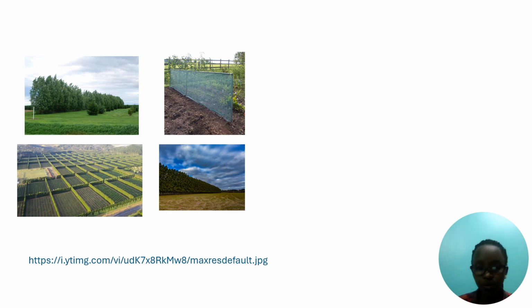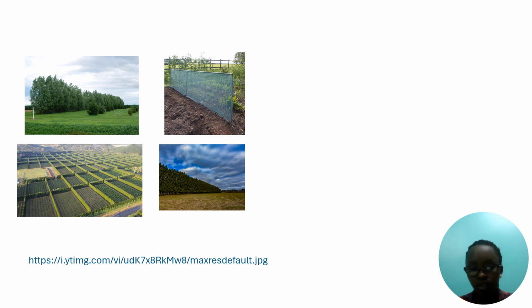So let's continue to the examples of wind breaks. As you see, here are different images of wind breaks. In the first image, you see that there are trees planted in a line, which hinder the wind from reaching some area or some crops, and then humans can use these wind breaks to prevent their crops from being damaged by wind.